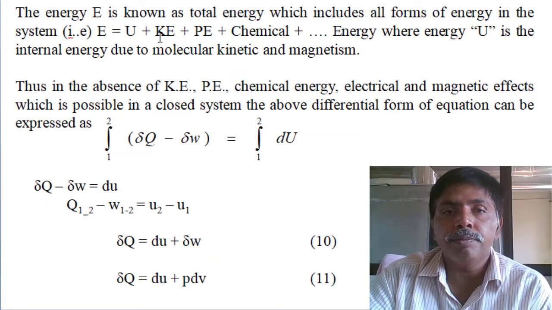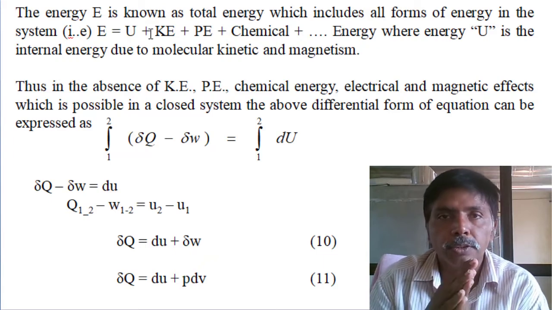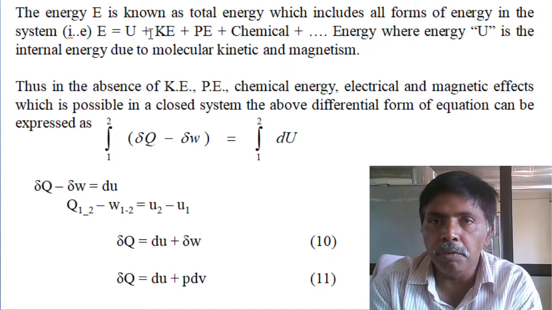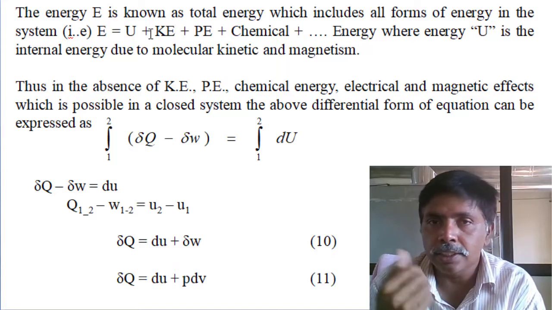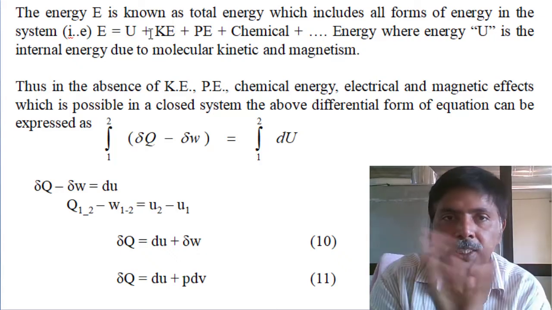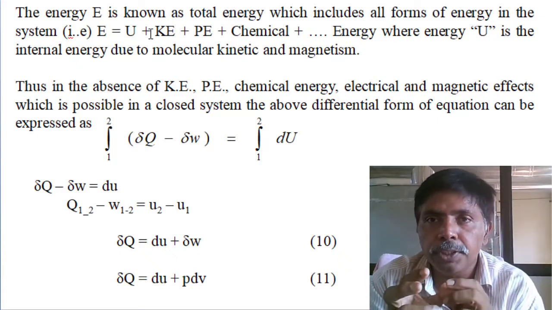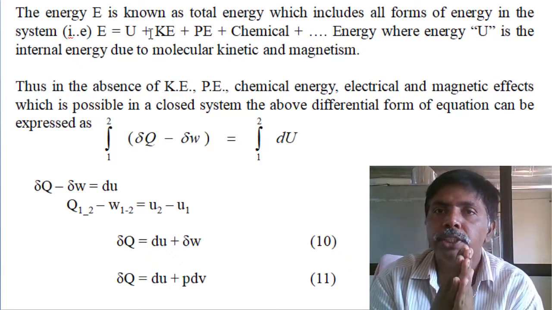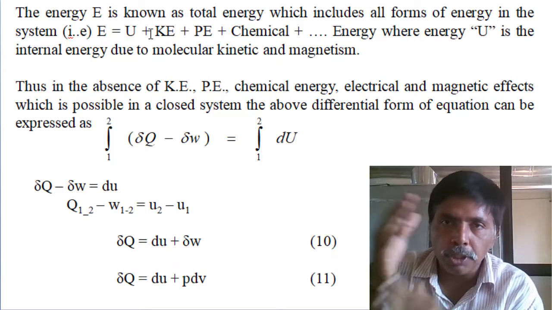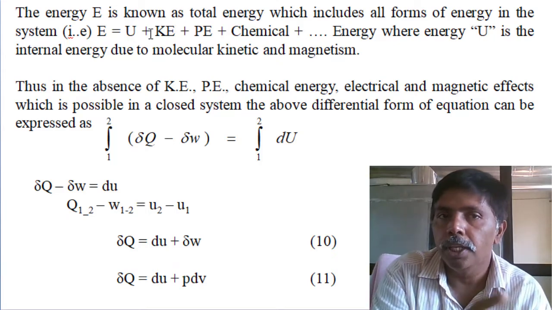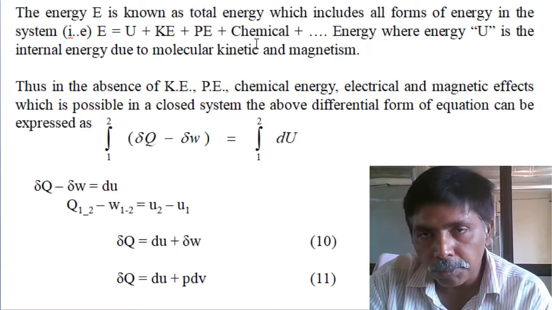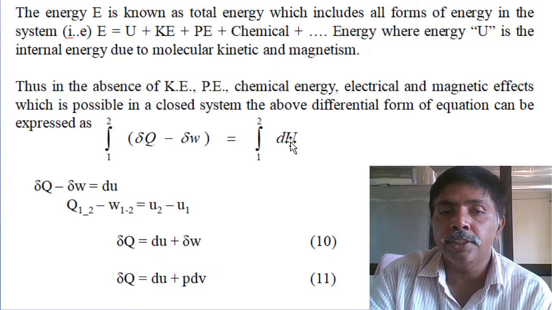In this change in energy, the mass is not moving, so there is no velocity, so there is no kinetic energy. There is no elevation difference also, so there is no potential energy. We are not doing any chemical reactions, only supplying heat. By supply of heat, mainly internal energy only will change, from Joule's experiment also. Internal energy is a function of temperature. How is the temperature rising? By supply of the heat only. So instead of kinetic, potential and chemical energy, you can write internal energy dU.